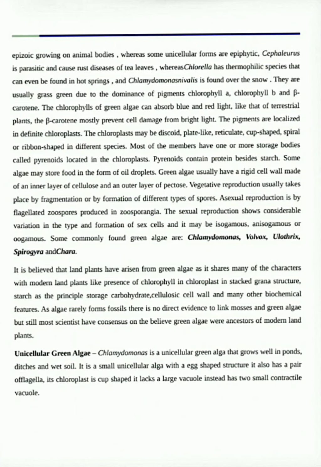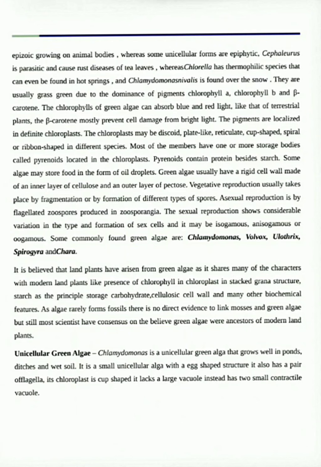Sexual reproduction is also seen in various types of green algae. In sexual reproduction, it might be by isogamy or anisogamy or by oogamy. So in sexual reproduction, again there are different kinds. In another video you will learn the definitions of isogamy, anisogamy and oogamy. Here there are three methods of reproduction in green algae: vegetative by fragmentation, asexual by spores, and sexual by isogamy, anisogamy or oogamy. So this is a little about reproduction in green algae.